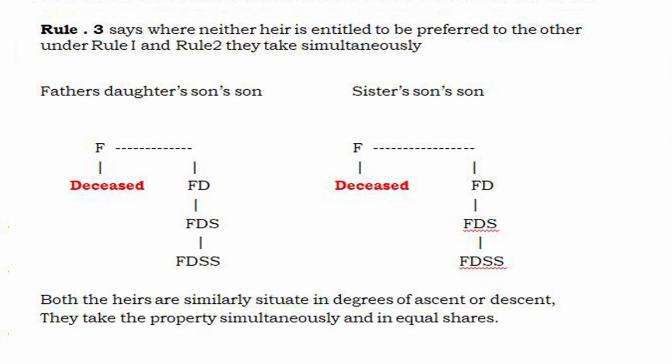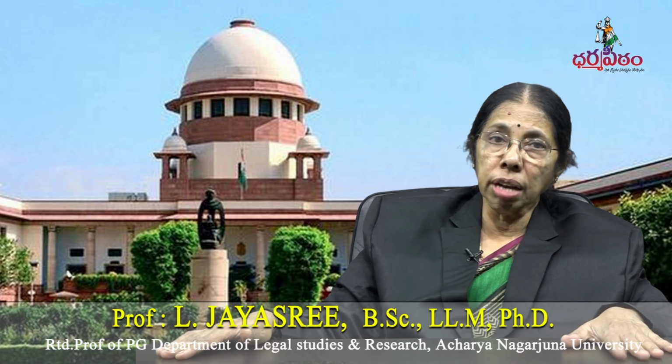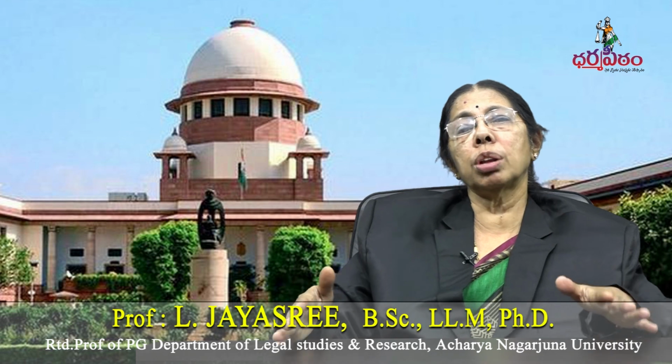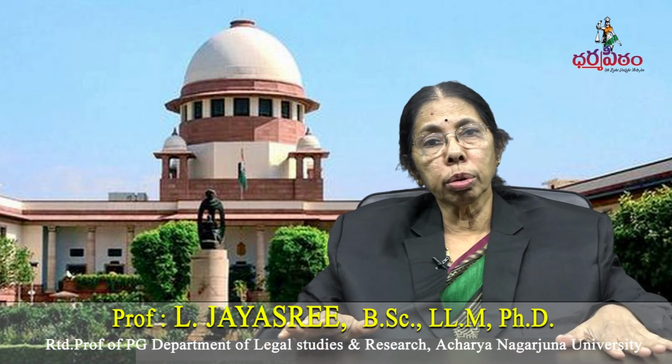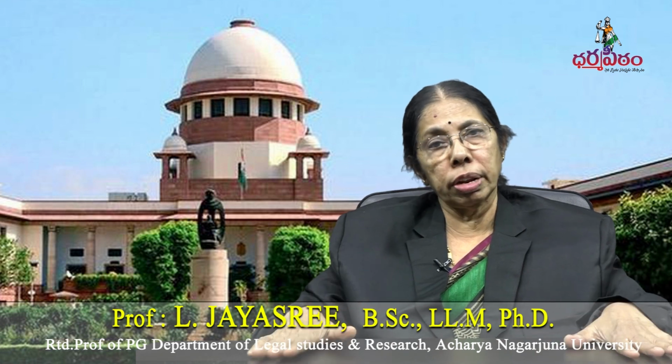And the third rule says, where ascents are the same, three degrees, and descents are the same, four degrees, both will take equally and simultaneously. This is how the intestate succession rules from section 8 to 13 decide who the heirs are, what their order is, and what the value of the share is. And one thing you have to remember: all these rules will come into picture only in the absence of a will. That's it.